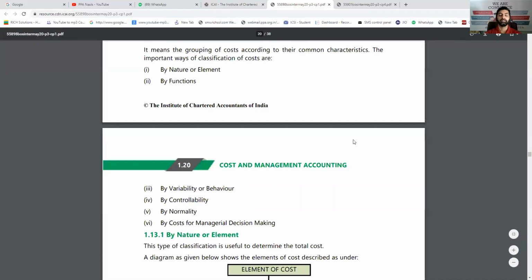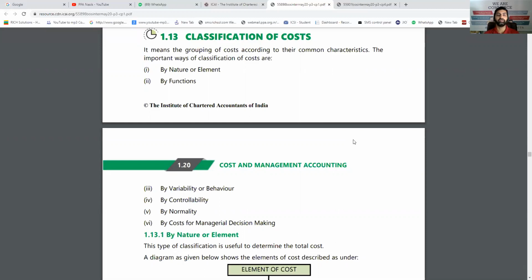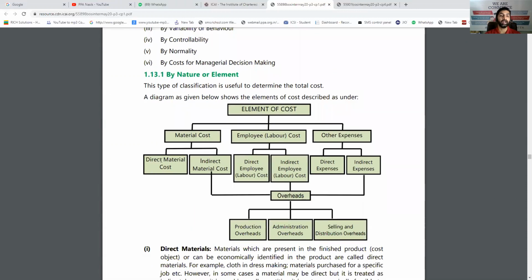Now, the next short note is based on how to classify the cost which we pay. And there are 6 different plans to classify this cost. Let's start one by one. First is, and every one heading can be a short note, by nature or element of cost. So why are you paying that cost? So element wise, it can be material cost, wages cost, and other expenses like indirect expenses.